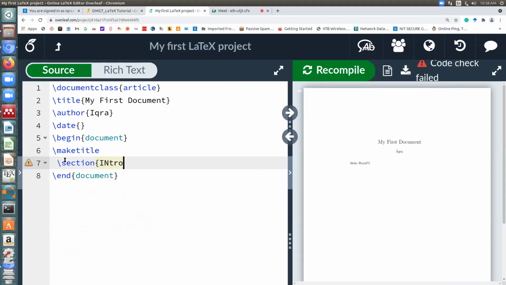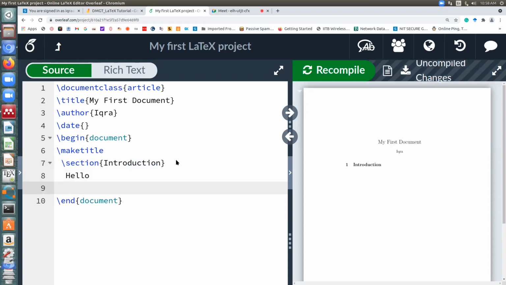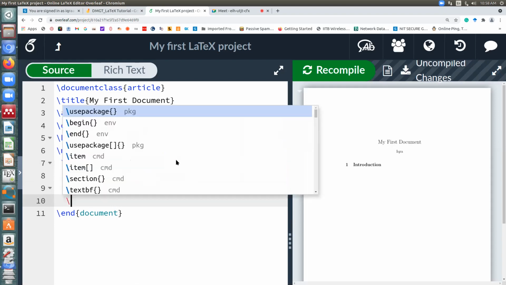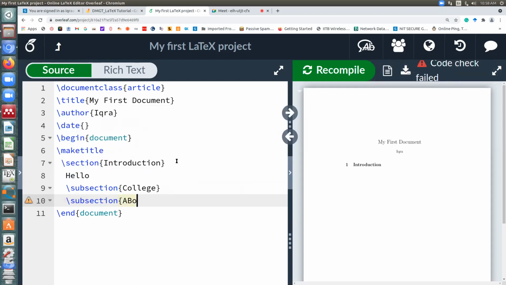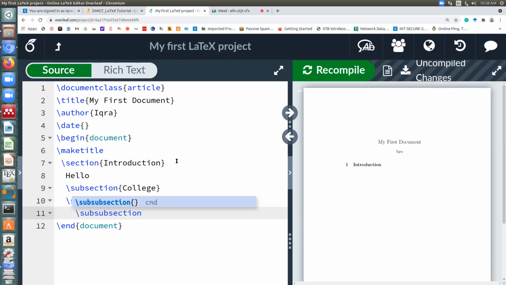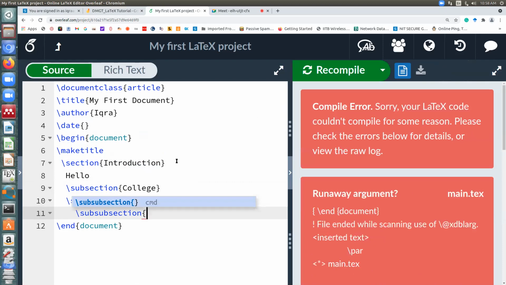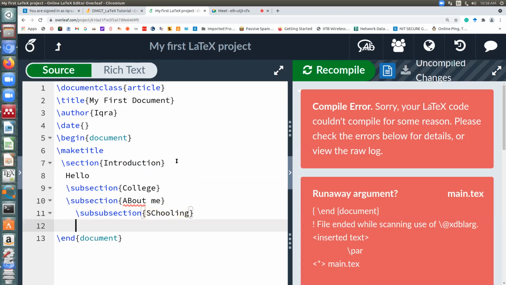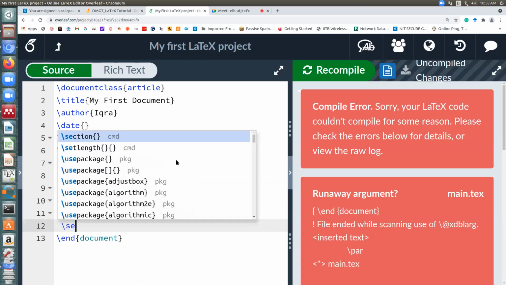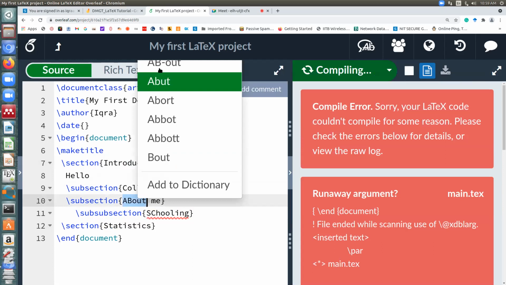Suppose I'll say introduction, and suppose I'll say hello, and then within this I have a subsection which is, suppose, college, and a second subsection which is about me, maybe a subsubsection, suppose schooling, and a section, suppose statistics. Let me just write everything and then I'll come to your questions.